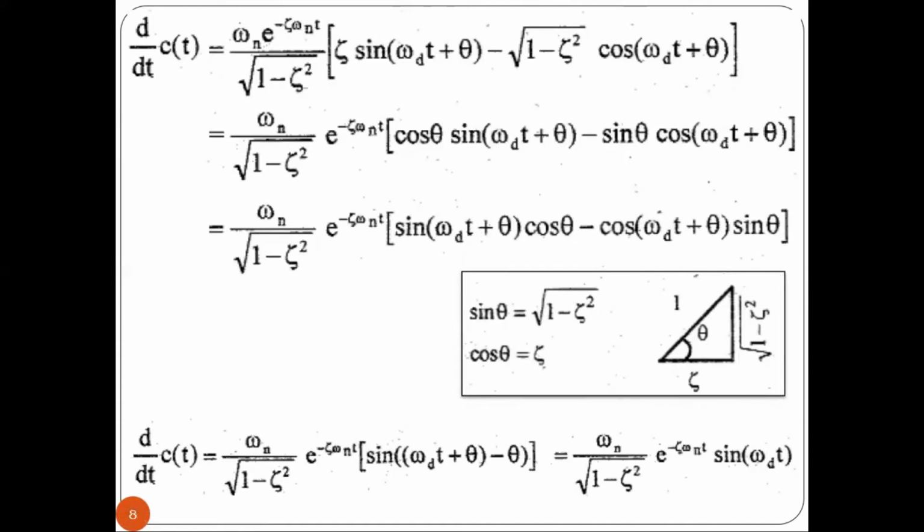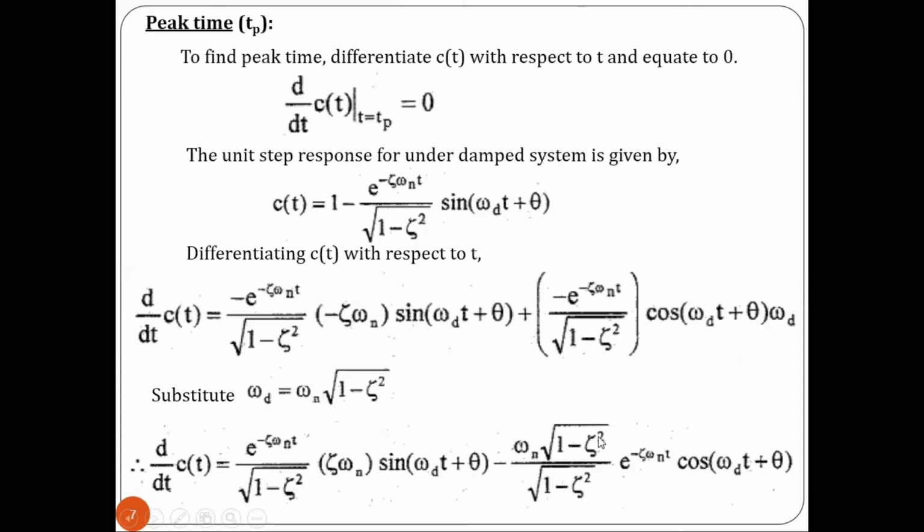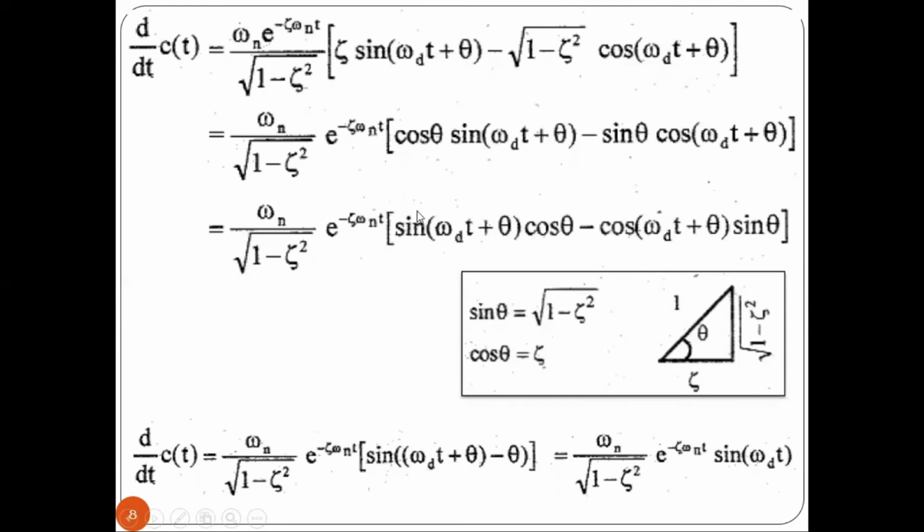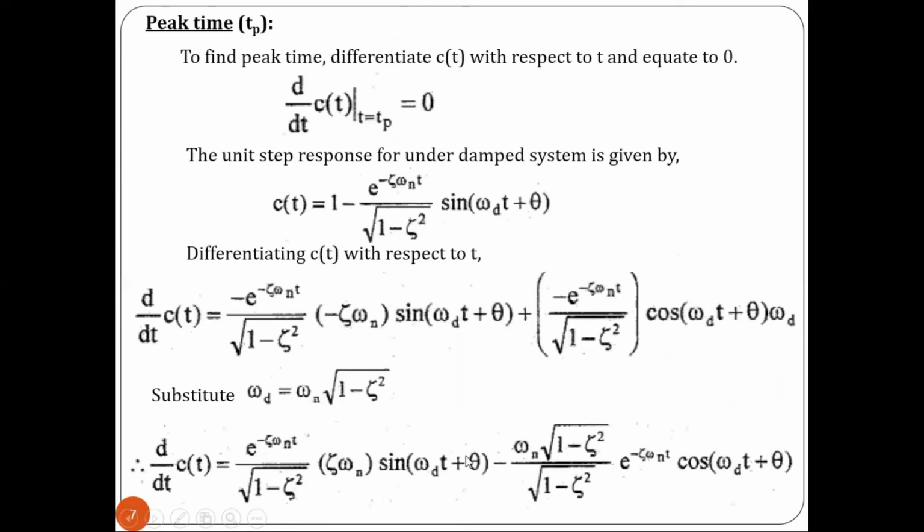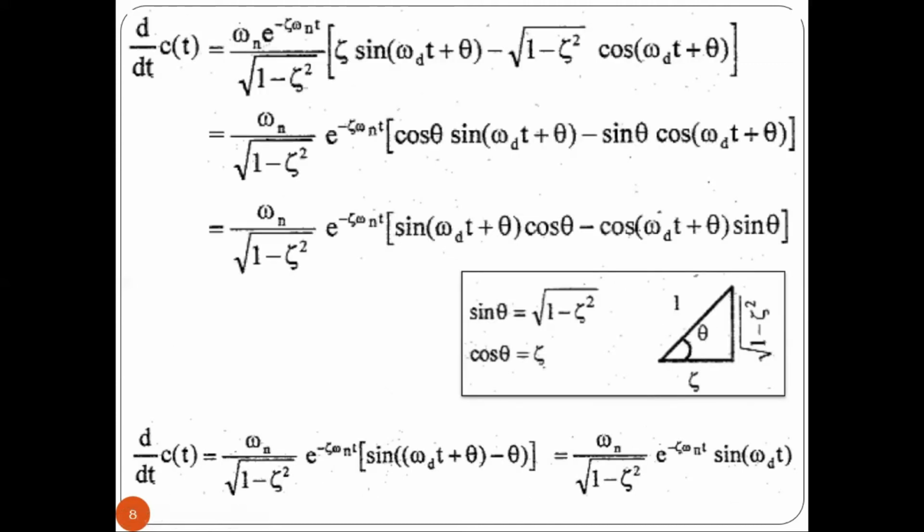substituting the value of, here we have 1 minus zeta square, right? From the underdamped system, by considering the right angle triangle, we have denoted that sin theta is equal to root of 1 minus zeta square and cos theta is equal to zeta. Here we have the value of root of 1 minus zeta square, so for that we have to substitute sin theta, and for zeta we have to substitute cos theta. So by substituting this value, we will be getting the expression like this. So next, looking into this expression, right?